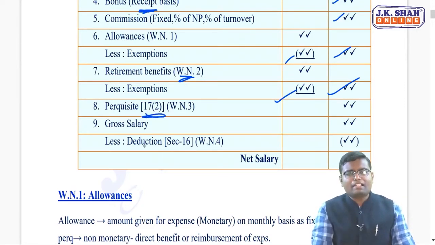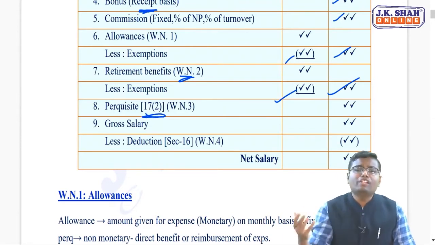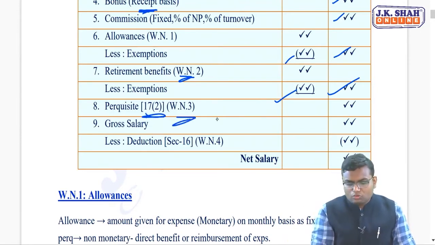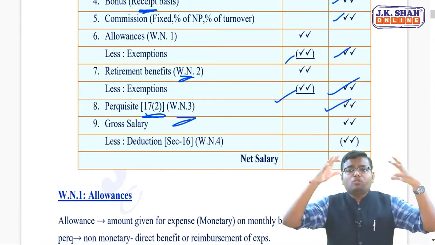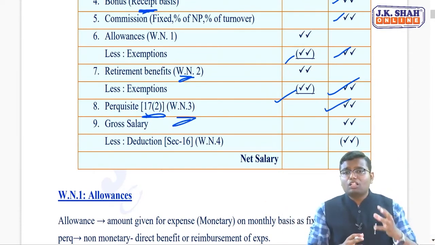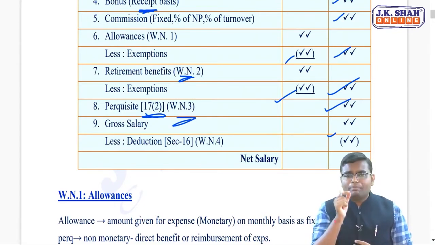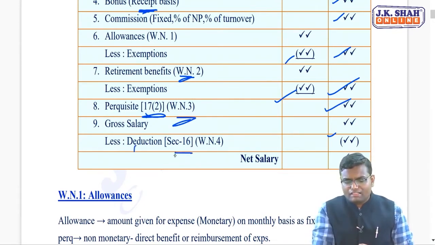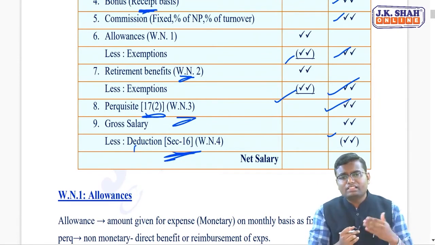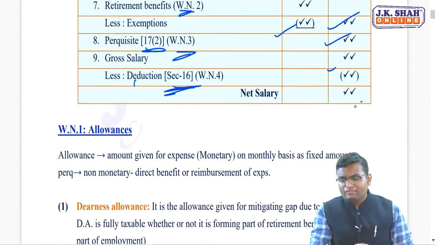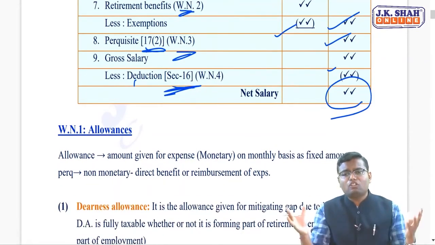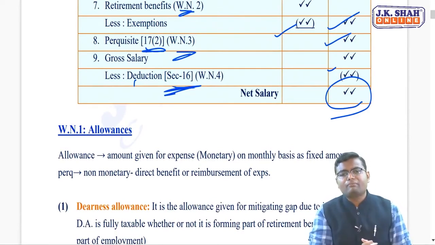Section 17 subsection 2, we will learn how to do the valuation of perquisite in working note number 3. After totalling all of this, what we will get is gross salary. From gross salary, we will get a particular deduction called deduction under section 16 that we'll learn in working note number 4. And then we'll get the net salary, which is income from salary, which is the taxable salary.